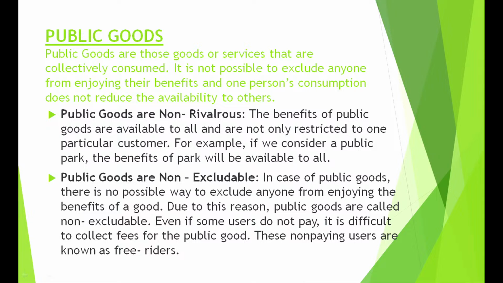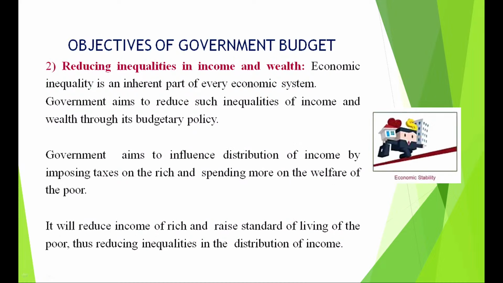Due to this reason, a public good is non-excludable, which means even if the users do not pay for it, it is difficult to exclude them or to collect fees for the public good. So, these non-paying users are called free riders. So, they are non-rivalrous and they are non-excludable.